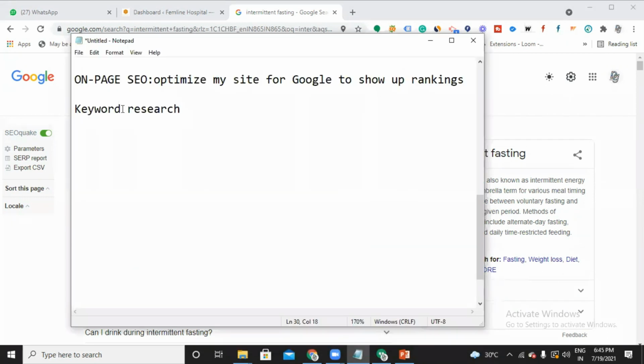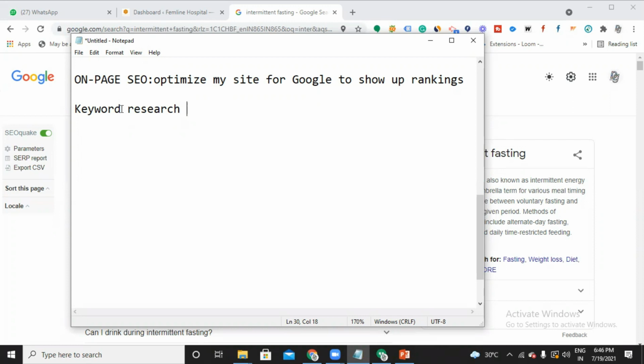Now, how do I find a proper keyword that works well for my business? Your business might be different from my business. Assume that my business is all about digital marketing services. Could you please tell me what would be the best keyword suitable for my business? Mainly the best digital marketing services in India, or digital marketing services in Hyderabad. Like this, randomly we can take out a few keywords that are relevant for our business.